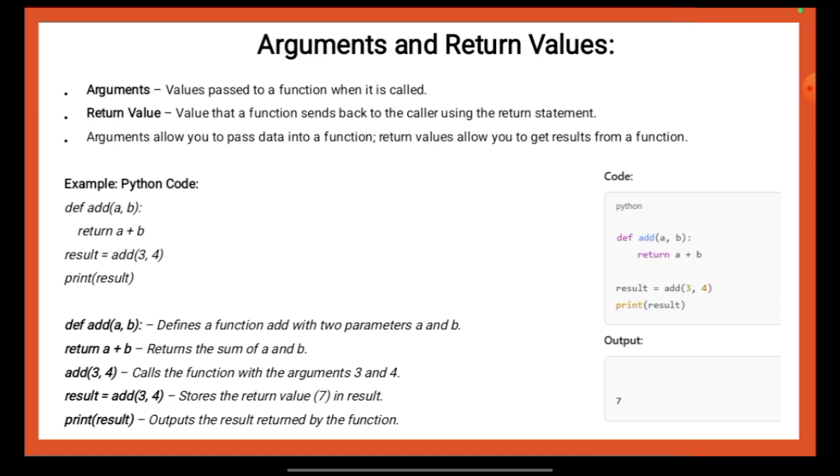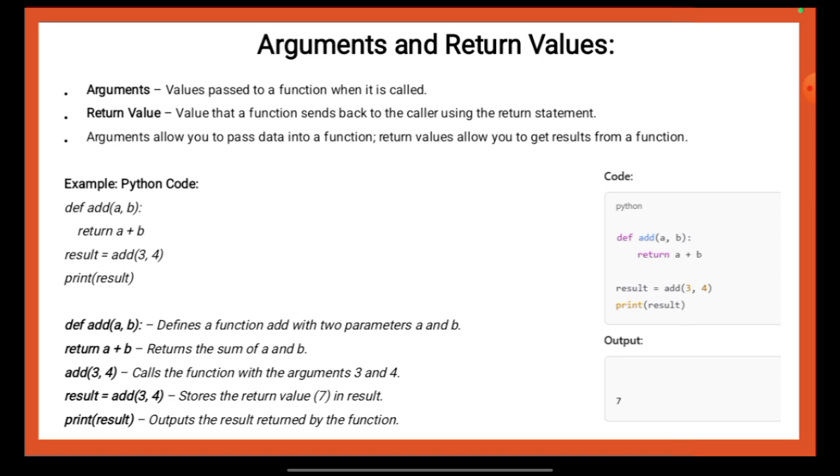Example, Python code. def add(a, b): return a + b. result = add(3, 4). print(result). def add(a, b) defines a function add with two parameters a and b. return a + b returns the sum of a and b. add(3, 4) calls the function with the arguments 3 and 4. result = add(3, 4) stores the return value 7 in result. print(result) outputs the result returned by the function.